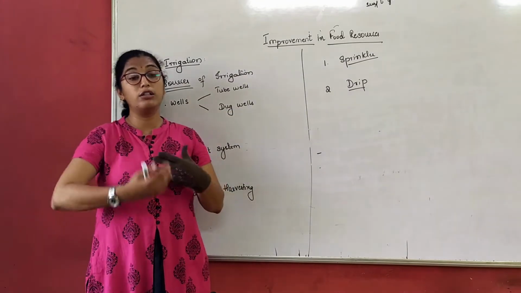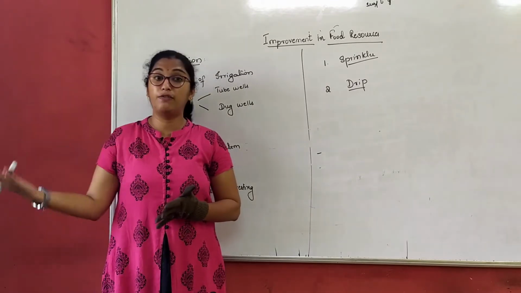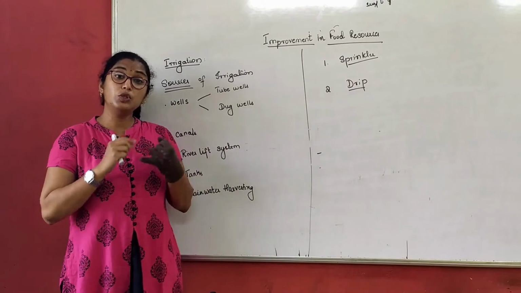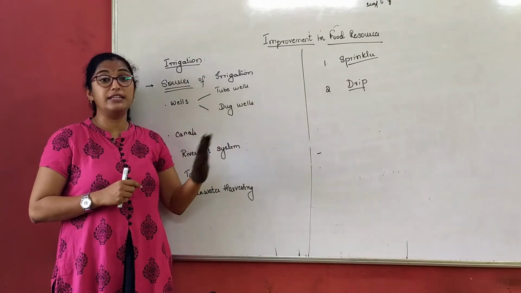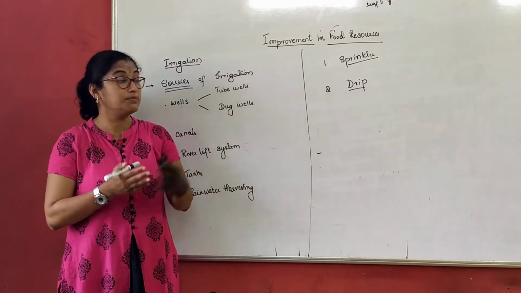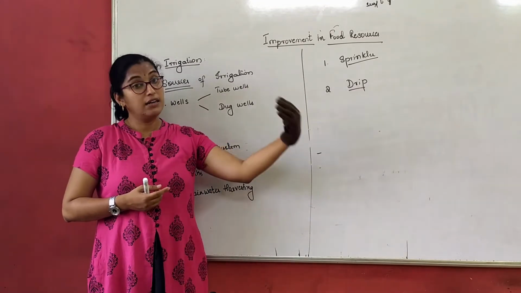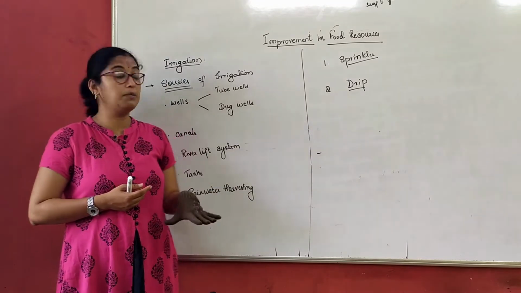With a dug well, the water can be lifted manually, or through a pump. Another way is through a bullock operated system. We can draw the water from the well and give it to the plants.